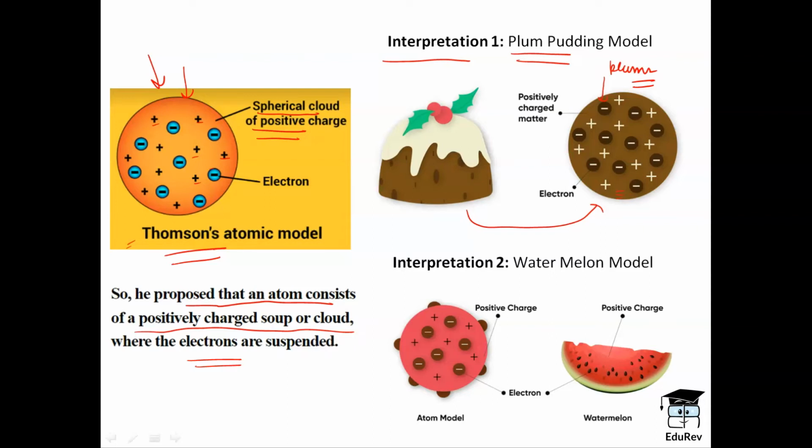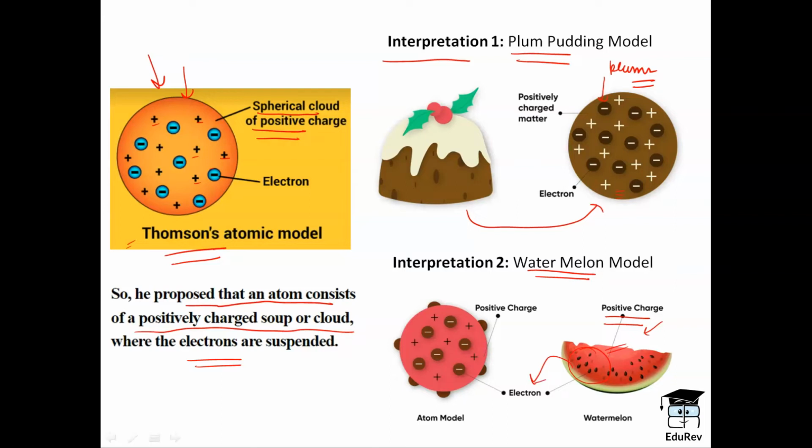The second interpretation was a watermelon model. When we cut a watermelon, we see a red part and the black seeds embedded inside it. Scientists gave the interpretation that the red part is the positive charge part and the black seeds embedded inside are the electrons, which are negative charge.